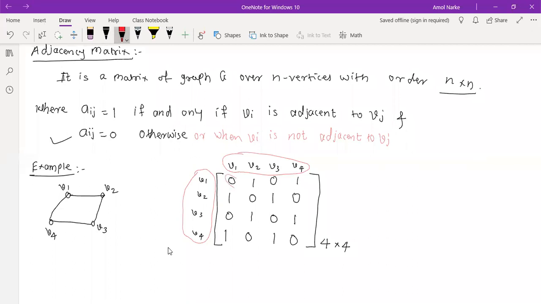Many authors do like this. So this is what I have as my diagonal elements, and this element is same as this element, same with this element, same with this one. So it is symmetric.